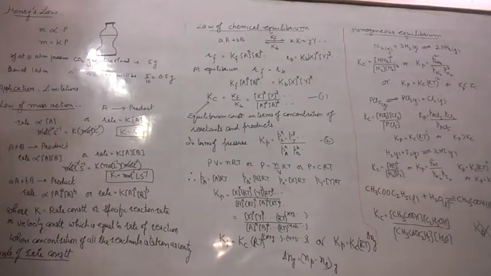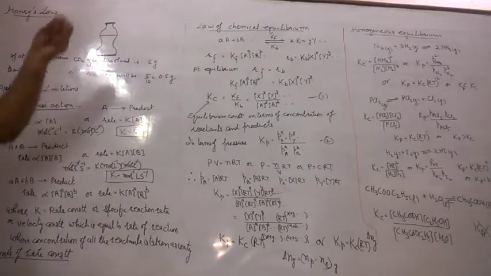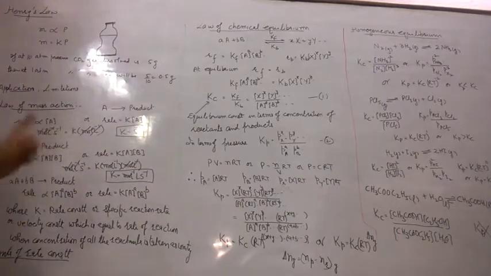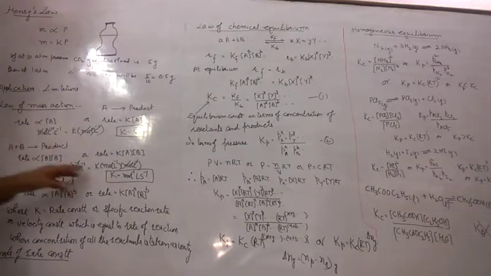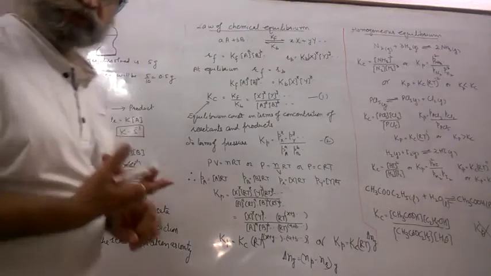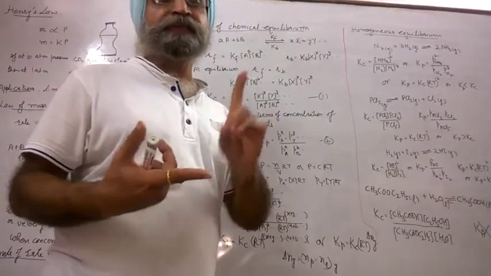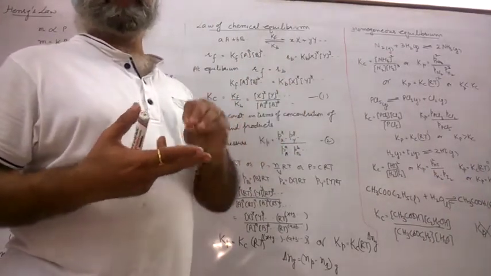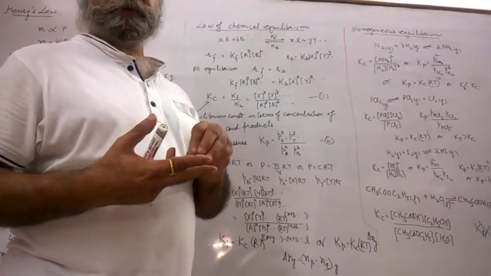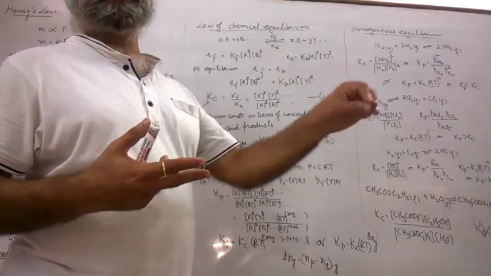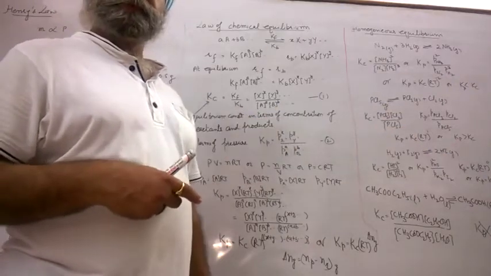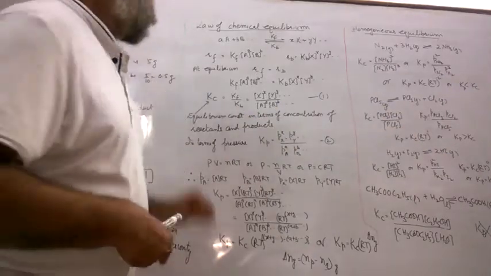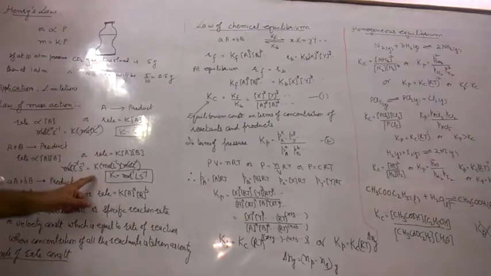Now the units of rate constant are constant for a given reaction at a constant temperature. But the units vary from reaction to reaction. If the reaction changes, the rate of reaction changes. Because sometimes if the temperature changes, the reaction also changes. The units will vary from reaction to reaction.